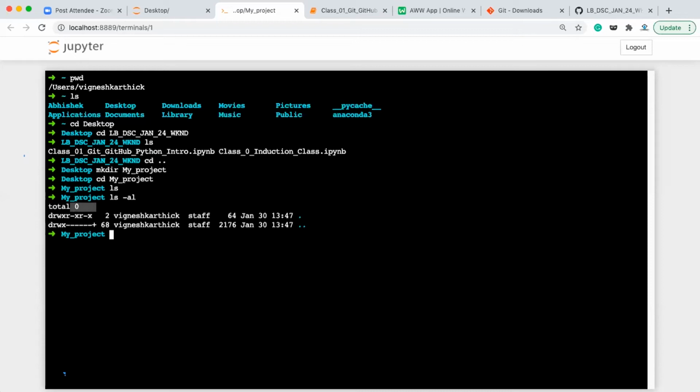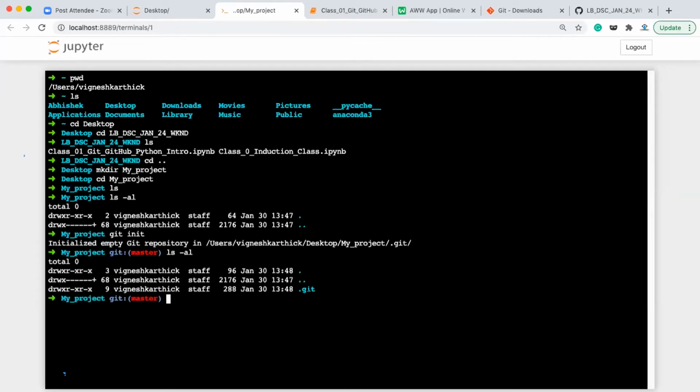But I want to initialize this my underscore project as a git repository. How can I do that? So after coming to this location, I'll write here git init. Okay, git init. Writing git init will initialize this folder as a git repository. Now you can see it is coming as git master. Okay, so now this folder, my project, is a git repository. Now if I write ls -al, you can see there is a .git folder, right? Previously it was not there, but now it is there.